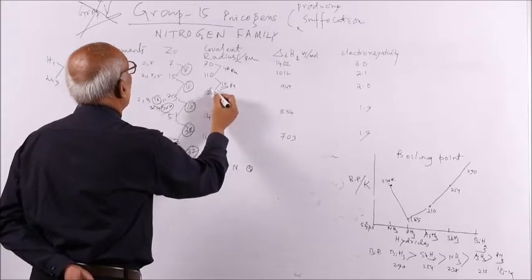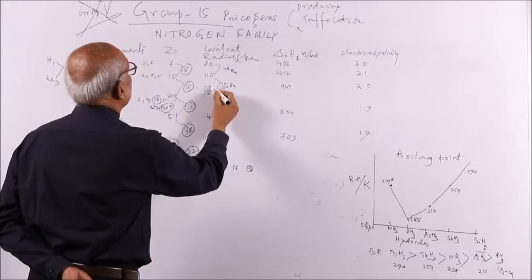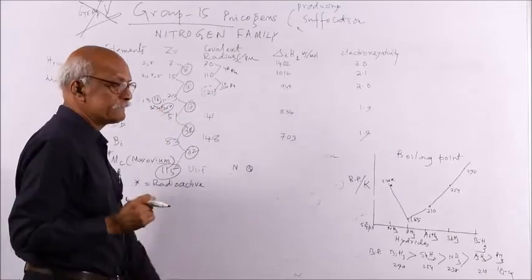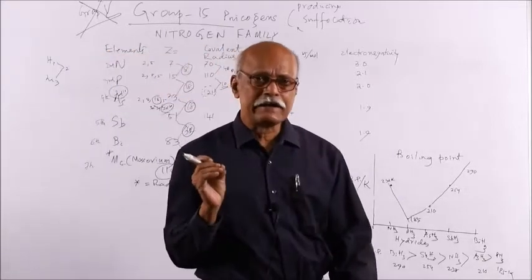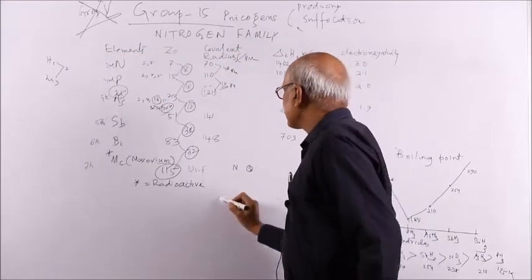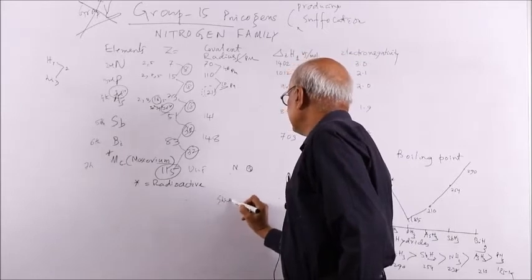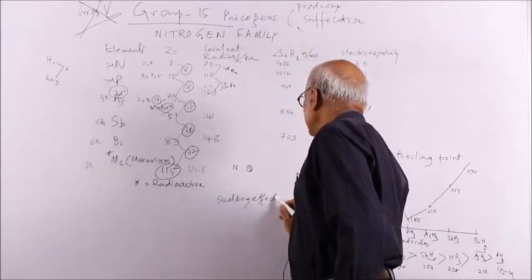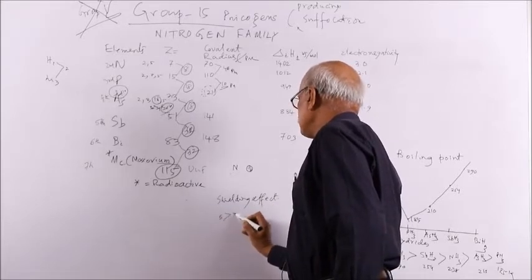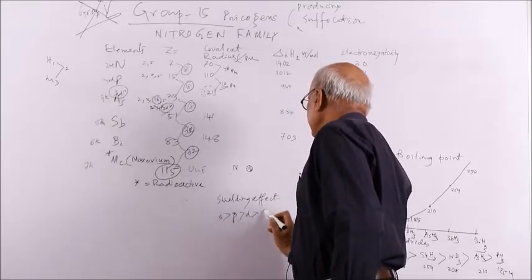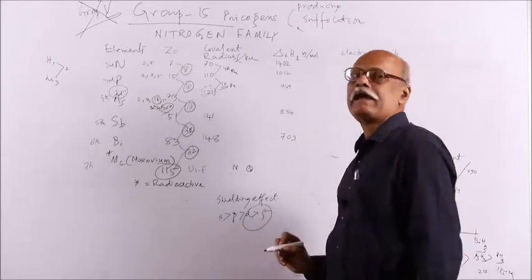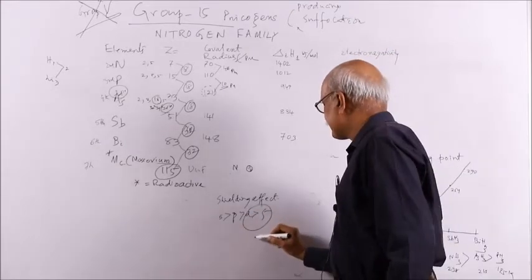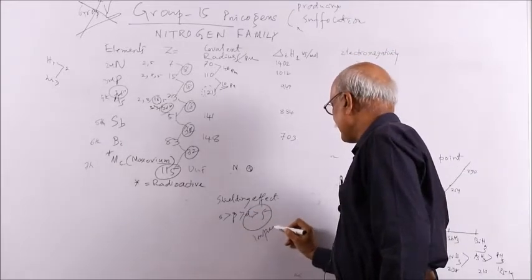So instead of expansion, it is to some extent contracted because of these d electrons, and in another language that is called shielding effect. Shielding effect is more for s than p, then d, then f. You see, d and f possess imperfect shielding.